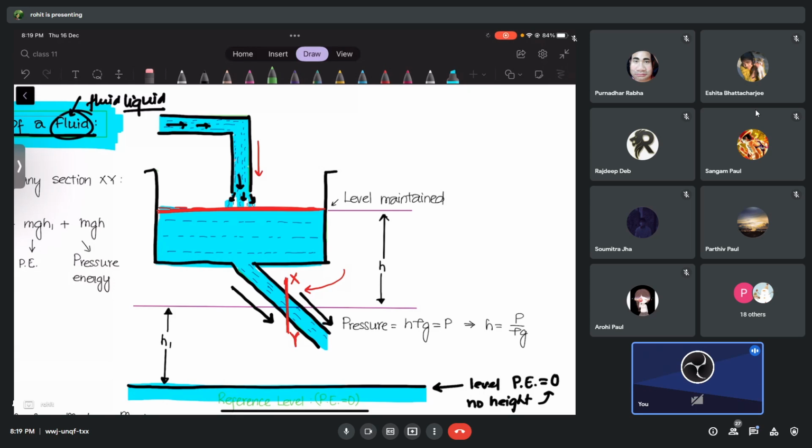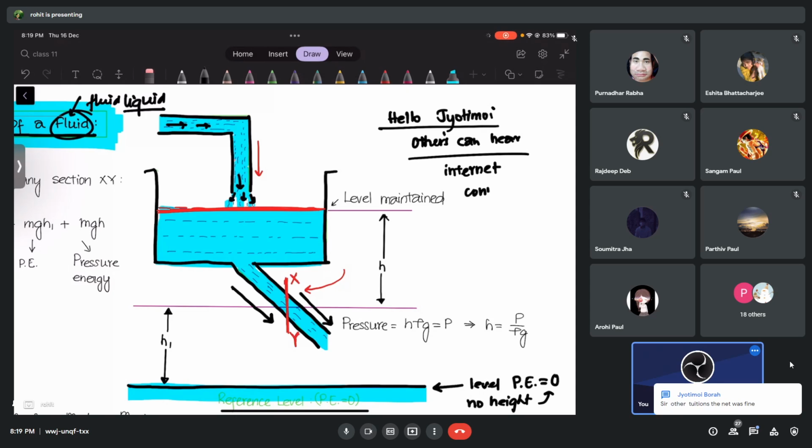Jyotima is saying sorry. Others can hear, but you cannot hear. That means I think it's your network problem, right? Others can hear me. Hello, Jyotima. Others can hear. So you have to get a proper internet connection, right? Other tuitions the net was fine, he's saying. Hey, what to do now? He's blaming me now.